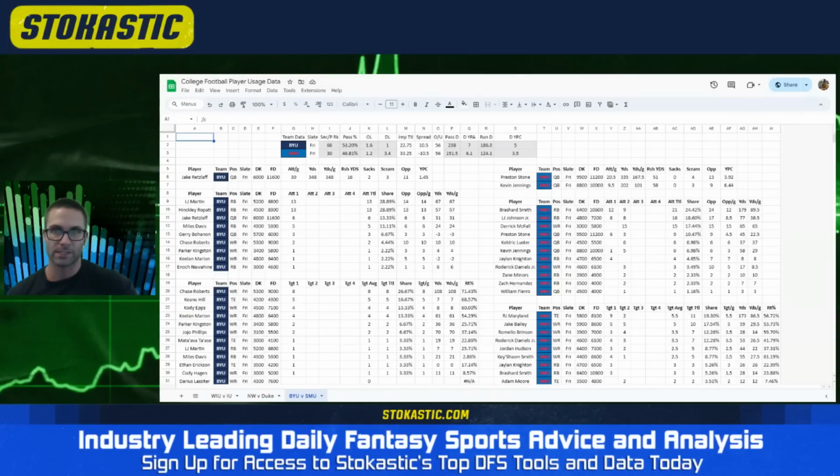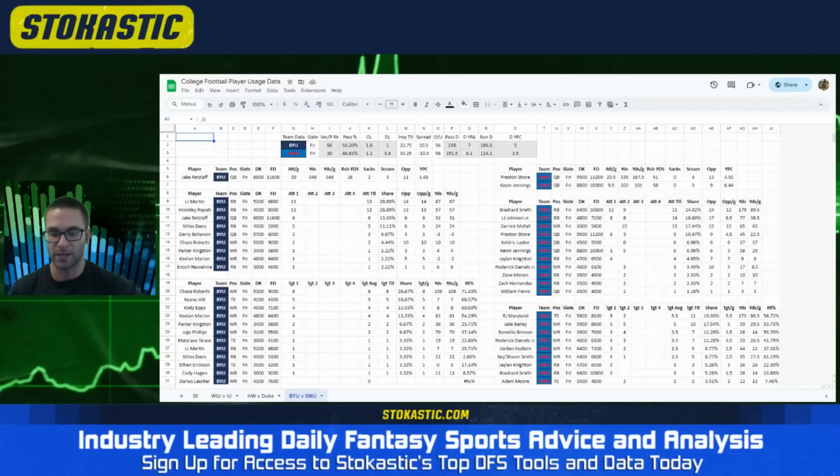But in this contest, we have, I think, a pretty decent spot to take SMU as a buy low after their FCS game, and before that, playing Nevada really close. Let's start with them. So you have Preston Stone still splitting some time with Kevin Jennings. That's not changing in this game. But I think it's going to be closer to an 80-20 split, similar to what we saw in the first week, even though Jennings has been fine.